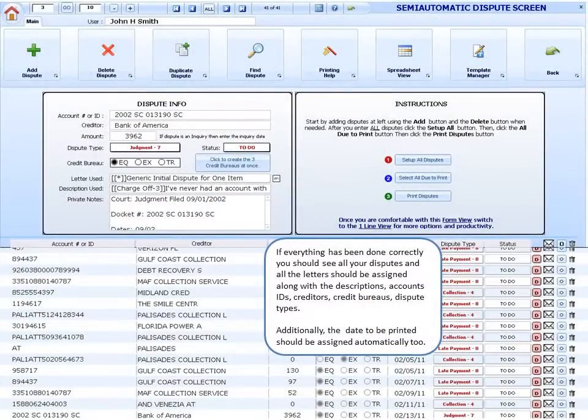If everything has been done correctly, you should see all of your disputes and all the letters that are assigned, along with the descriptions, account IDs, creditors, credit bureaus, and dispute types. Additionally, the date to be printed should be assigned automatically too.